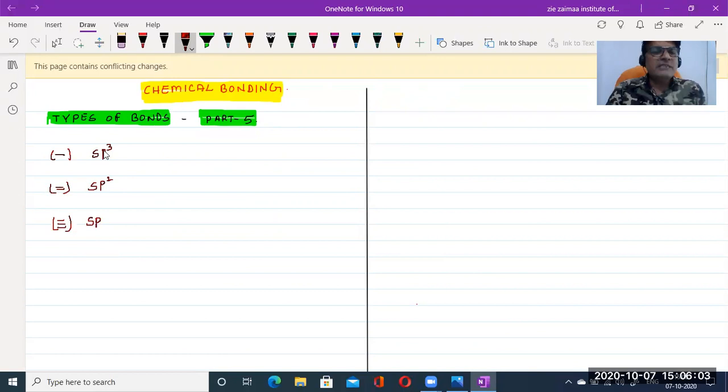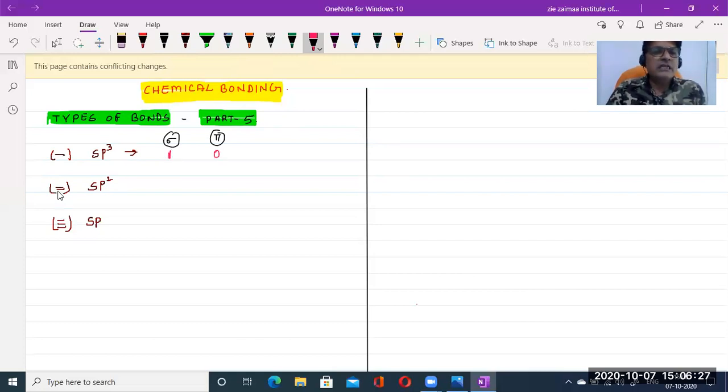Now we need to know the number of sigma bonds and the number of pi bonds. If a molecule contains only a single bond, it contains one sigma bond and zero pi bonds.